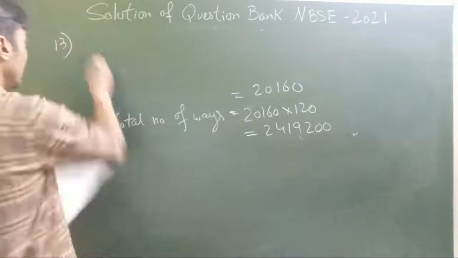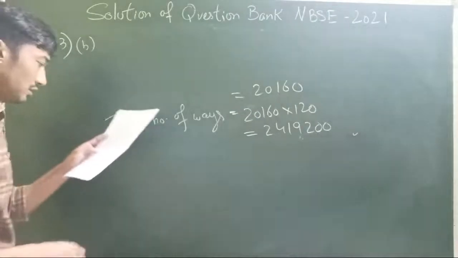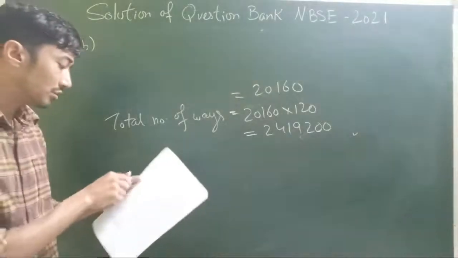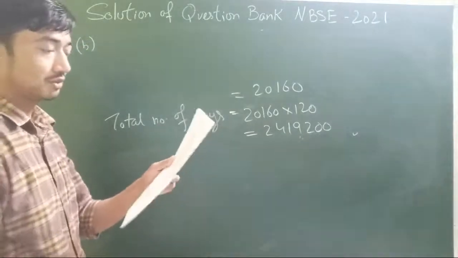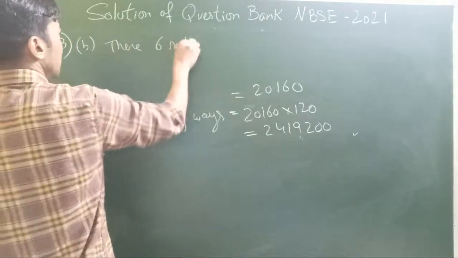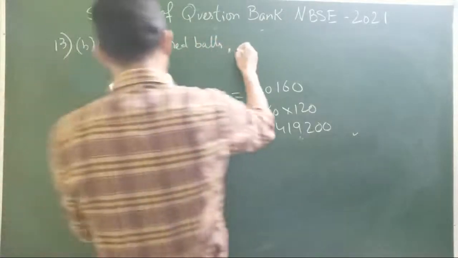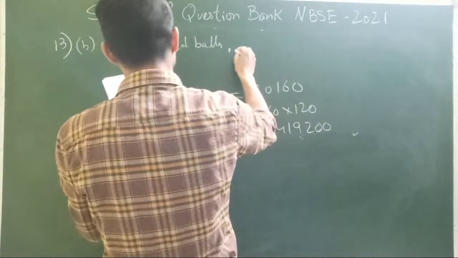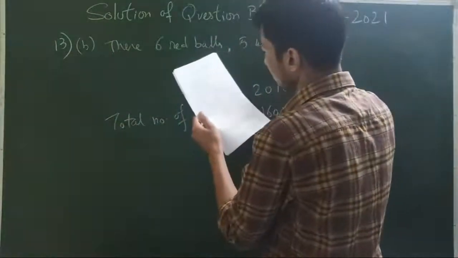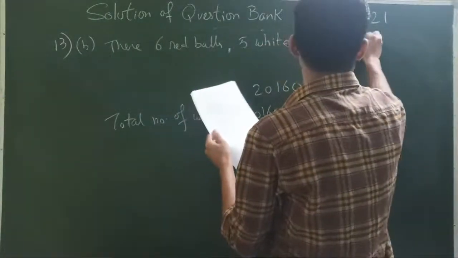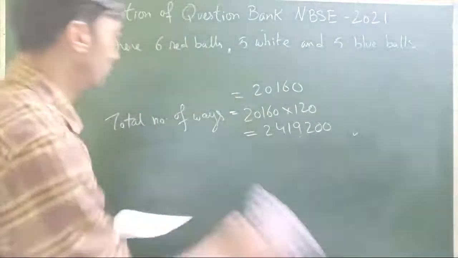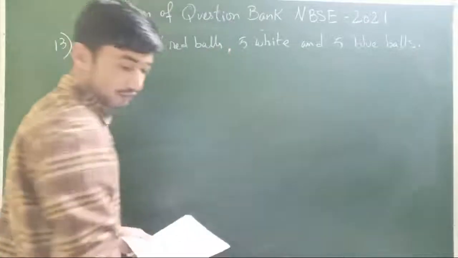The next set, number B. Find the number of ways of selecting 9 balls from 6 red balls, 5 white and 5 blue balls.